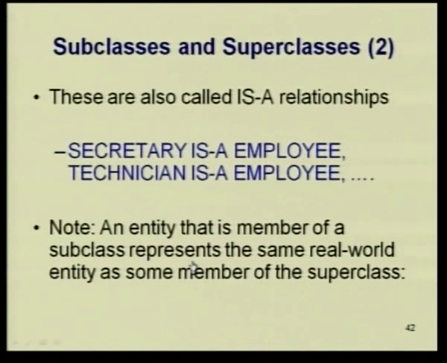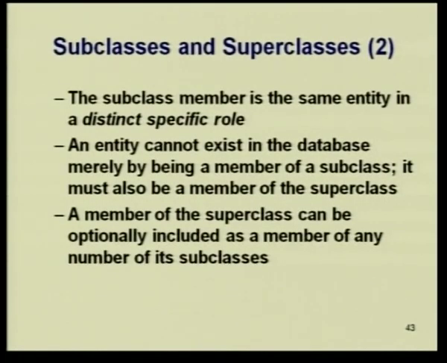An entity that is a member of a subclass represents the same real world entity as some member of the superclass also. Now, the subclass member of the same entity, as we already told before, plays a specific role. An entity cannot exist in the database merely by being a member of the subclass, it also has to be a member of the superclass. You cannot just have members in the subclass alone. A member of a superclass can optionally be included as a member of a number of subclasses. So, what we are trying to say here is a subclass member has also to be a member of the superclass, and one entity can be included as a member of many subclasses.